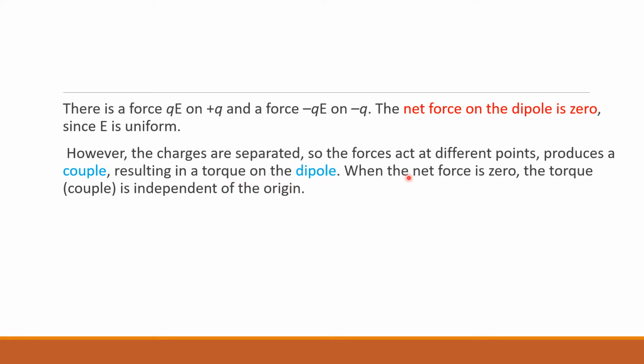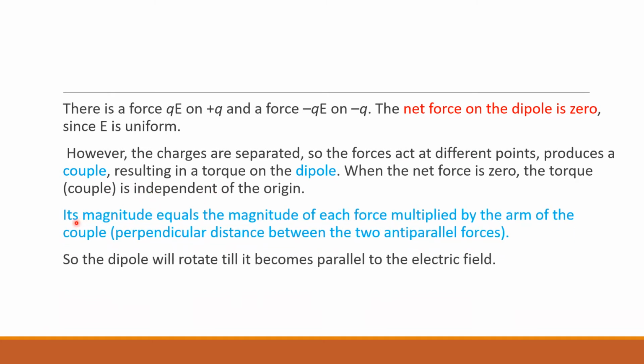Even when the net force is 0, the torque is independent of this. That is, there will be a torque. Even though net force is 0, there will be a couple. Because of the couple, there will be a torque. Its magnitude is equal to the magnitude of each force multiplied by the perpendicular distance, or the arm of the couple. That is the definition of torque. Torque is equal to force into perpendicular distance. So the dipole will rotate till it becomes parallel to the electric field. So the dipole will continue to rotate in a clockwise direction as I have shown in the previous slide.